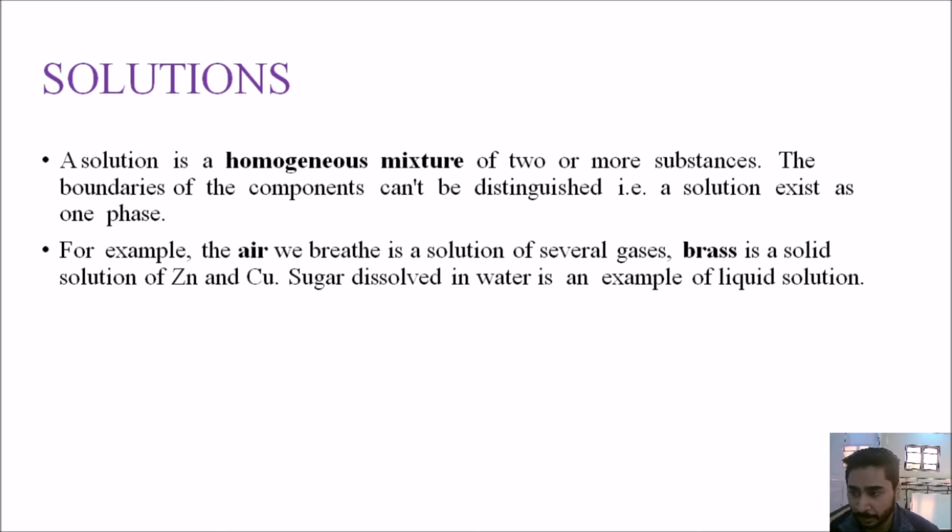Right now we are talking about solutions, and we have a very important example, which is air, which is all around us. The air that we breathe in is an example of a solution of different gases. You cannot distinguish between those gases, and that is why air is a solution. Next, we have brass. The coins that you see are made of brass. Brass is basically a mixture of zinc and copper. When they are mixed together, you cannot distinguish between them, and that is again a solution. And the third example, which is very common, is when you dissolve sugar in water, that is again a liquid solution.